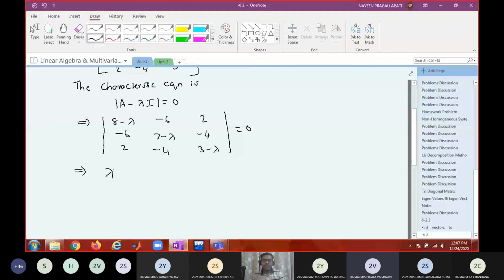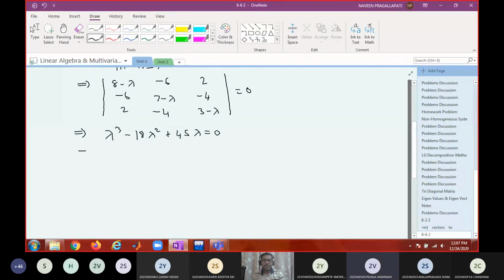Lambda cube minus 18 lambda square plus 45 lambda equal to 0. Don't hesitate whether you are right or wrong. Just participate in the discussion. That's enough.